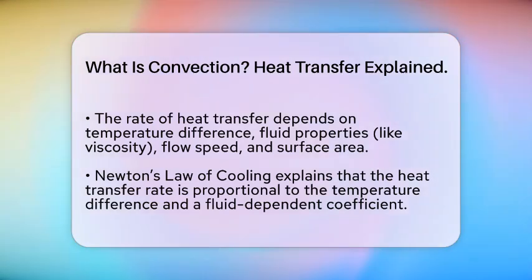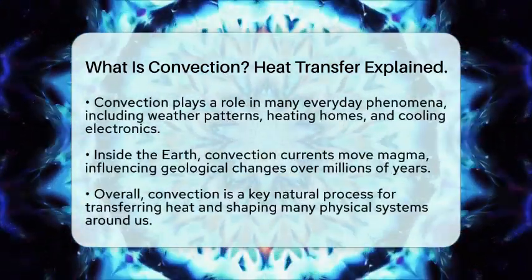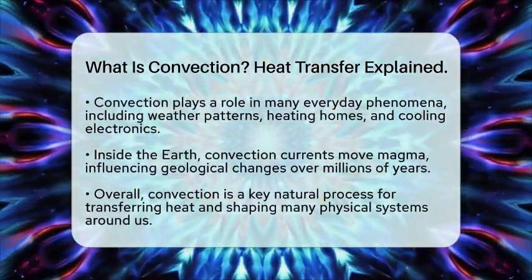Scientists describe convection with a simple rule called Newton's law of cooling. It says that the rate of heat transfer is proportional to the temperature difference between the surface and the fluid. The bigger the difference, the faster the heat moves. This law also includes a heat transfer coefficient, which depends on the fluid's properties and how fast it flows.